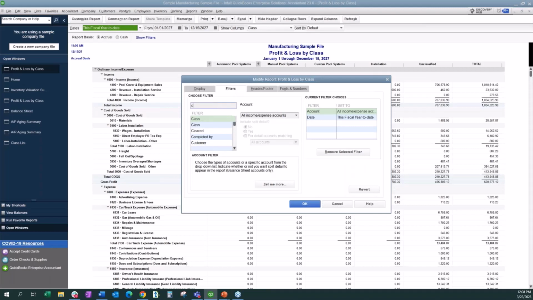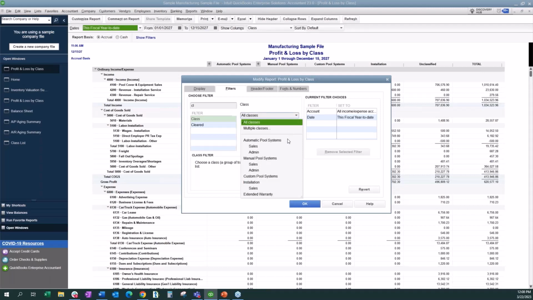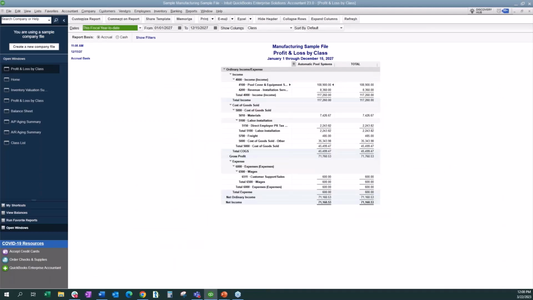When I type in and say I want to see my classes, right now you can see the report is showing you all classes. If I drop down, you can see now that I have the list of my classes, so I can say, just show me Automatic Pull Systems. And you can see that now my report is showing me just how I'm doing in this revenue stream.